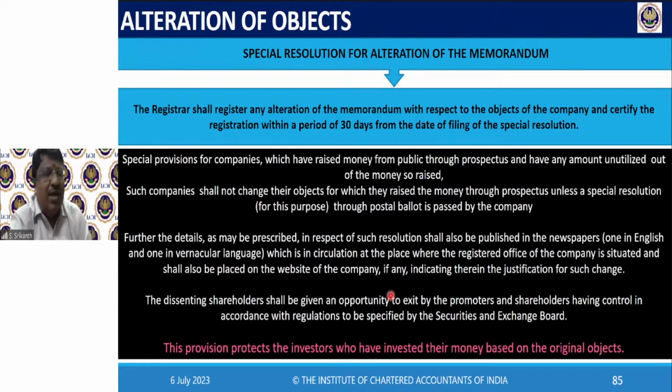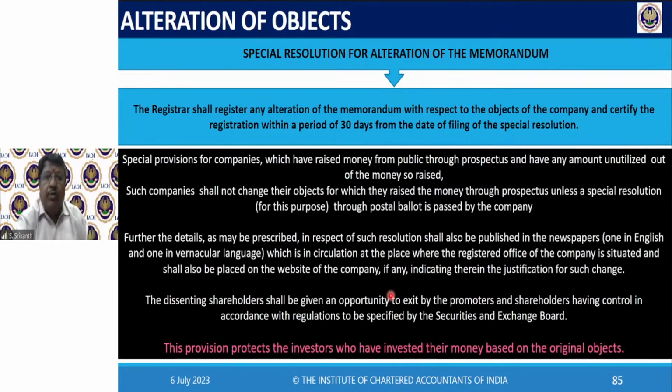See, this vernacular is because once upon a time, companies had very restricted geographical operation. But today, many companies operate across India or across the world. Still, suppose you're a Chennai-based company in Tamil Nadu, you should put it in English and in Tamil, which we speak in this part of the world.